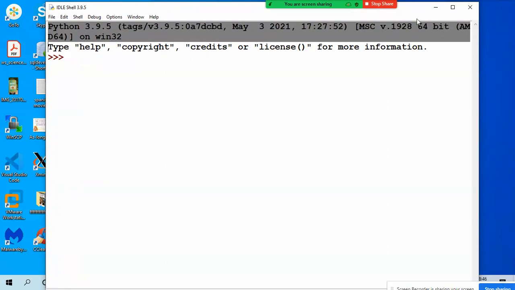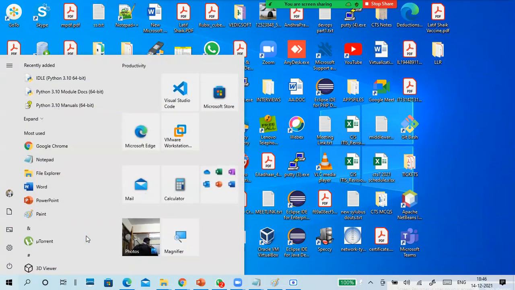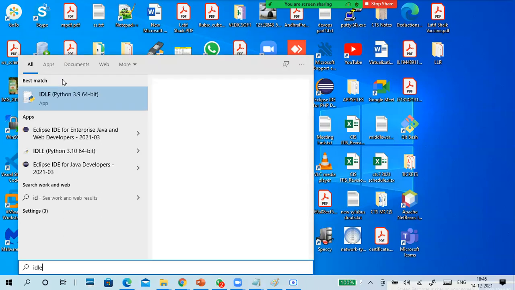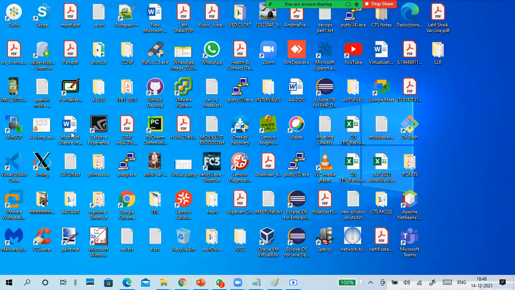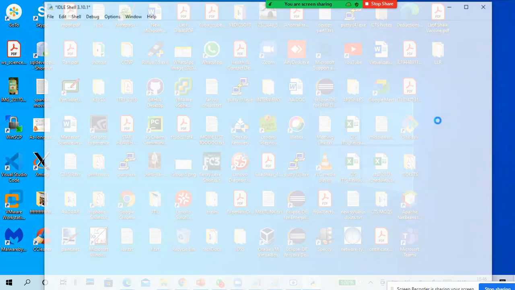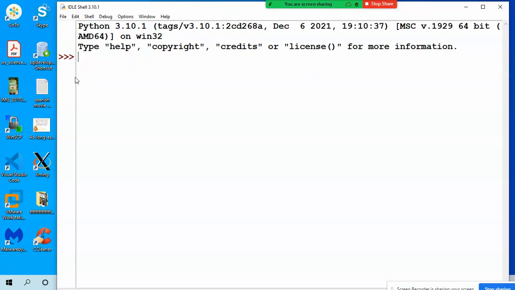It is showing 3.9.5, but I want Python 3.10, since I have both. I will uninstall the old one. See, this is the new console. Very good.